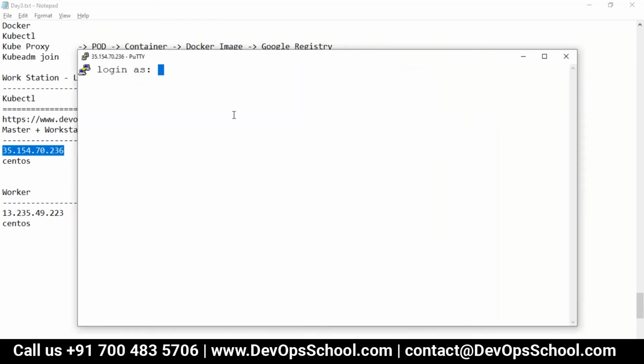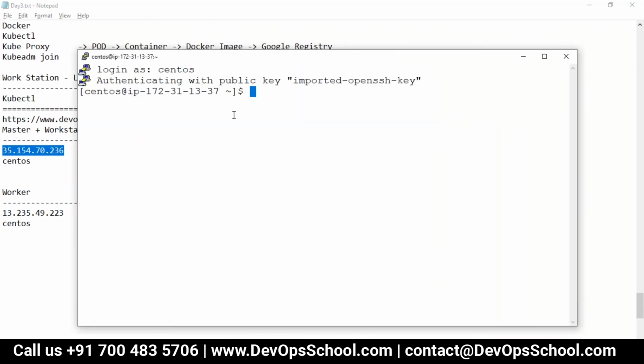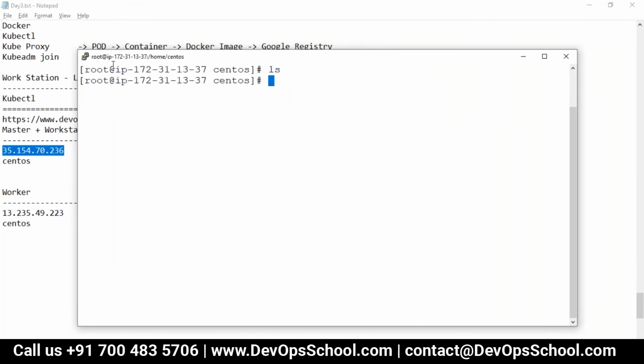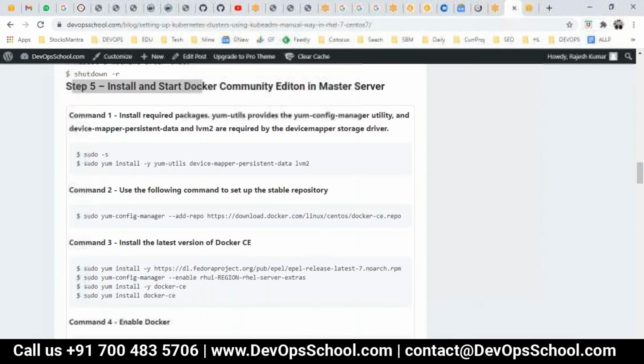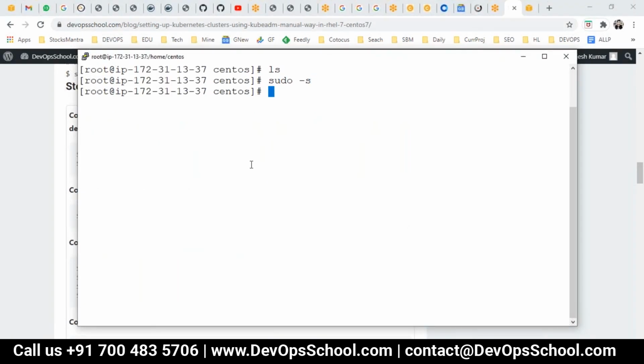Click OK. My username is CentOS, and I got the keys, and then sudo -s. I become root right now. So as root, I'm going to do the rest of the installation. Here, step number 5, I'm installing the Docker Community Edition. So become root.